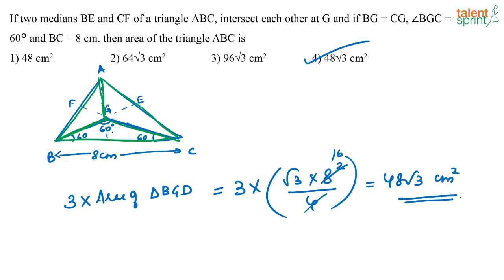Okay, it's not clear. See, this is a median, right? Sorry, this is the centroid, right? Where all the medians meet, that point is called the centroid. Now, I know this triangle, right? Triangle BGC is an equilateral triangle because this angle is 60 degrees. These two sides are the same, so these two angles also have to be the same. So, 60, 60, 60.